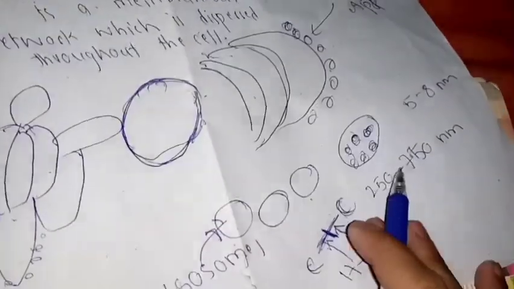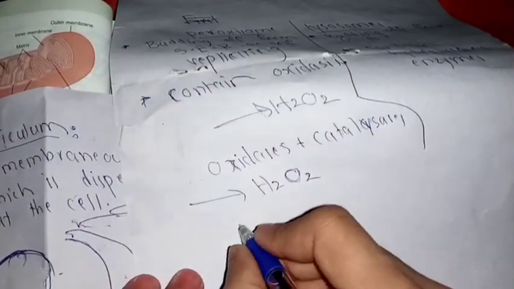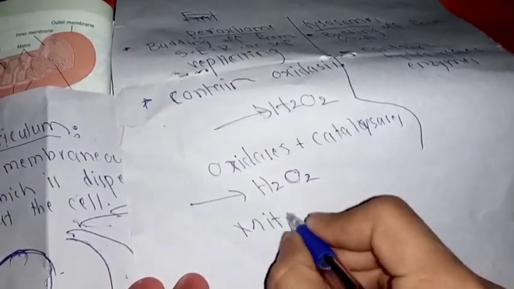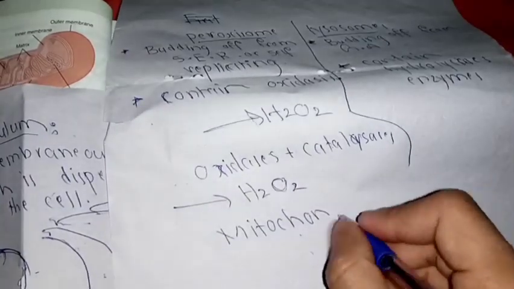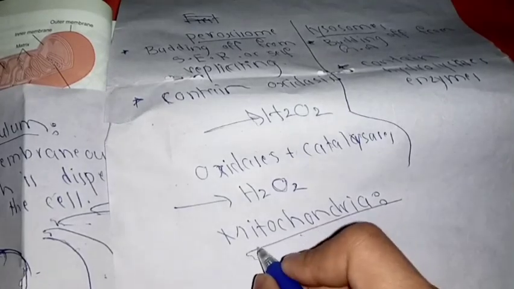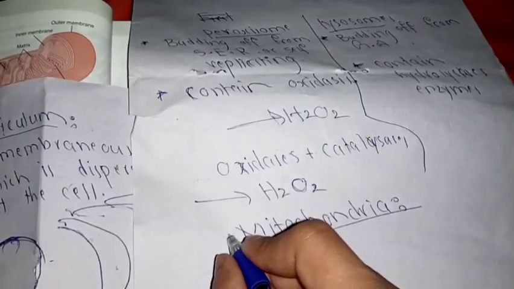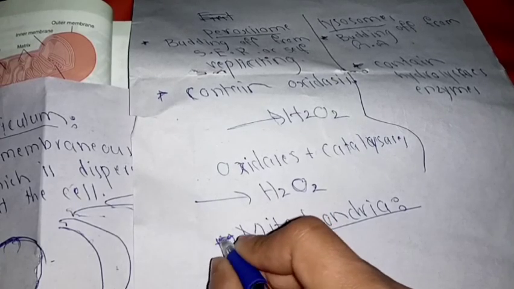Now one important organelle remains: mitochondria.